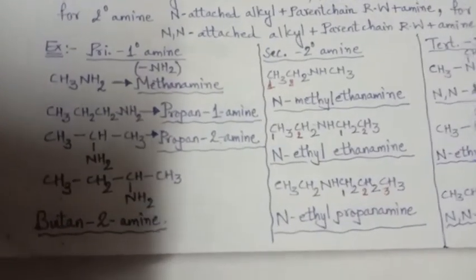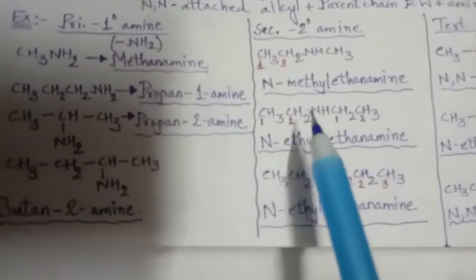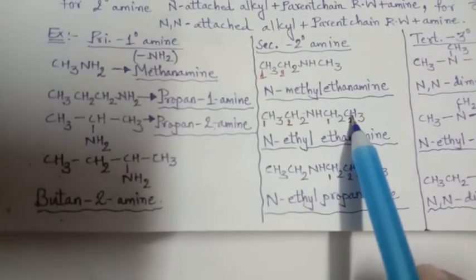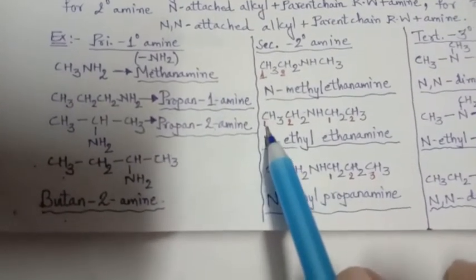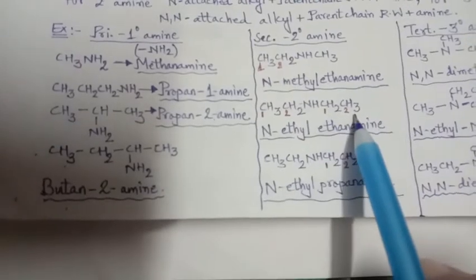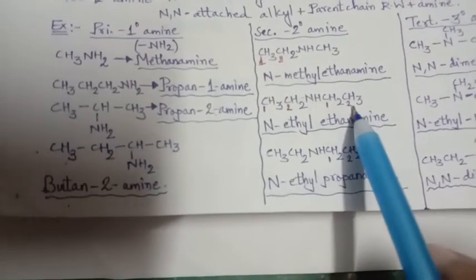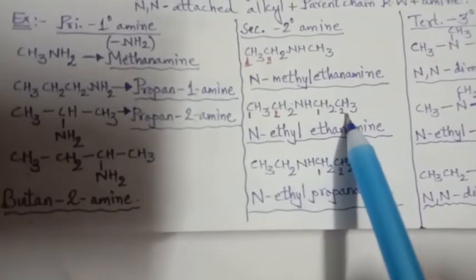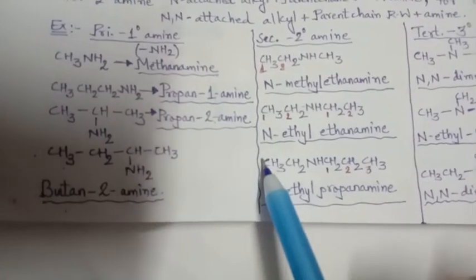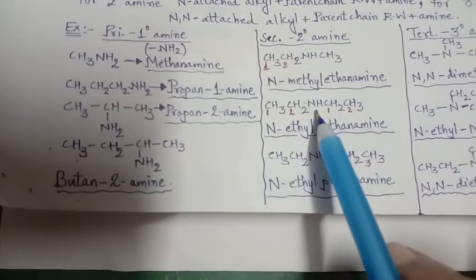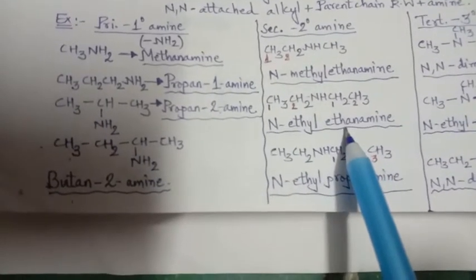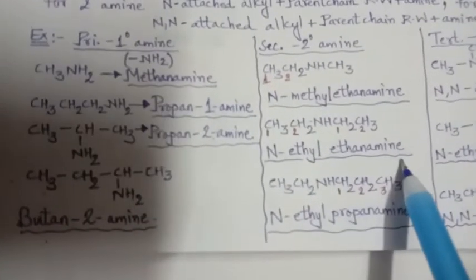Clear? Now see in the second group here, NH is here, on either side the alkyl group is there. Here how many carbons? 1, 2. Here also 1, 2. So this is ethyl, this is ethyl. While writing the name, what will we write? N-ethyl ethane amine. Next time you won't write ethyl, it will be ethane amine.